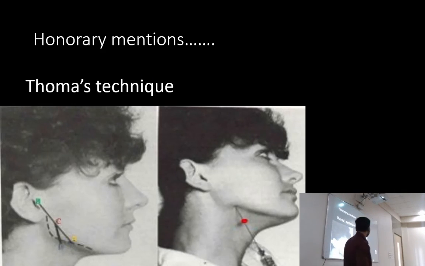Now these are honorary mentions that I mentioned. This is the Thomas technique. I'll tell you roughly. We draw an imaginary line between the tragus and the anterior border of the masseter muscle. When we clench, you will be able to feel the muscle here. So you draw an imaginary line between the 2 points, and from its midpoint we draw a perpendicular down to the inferior border of the ramus. This point just medial to the ramus is going to be the insertion point of the needle, and this length is the length that we are going to insert the needle. At this point we have the foramen on the medial surface. That's it. Simple.